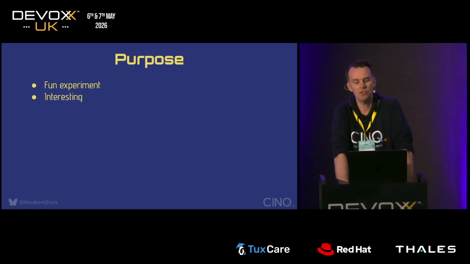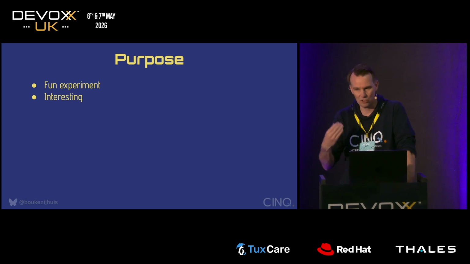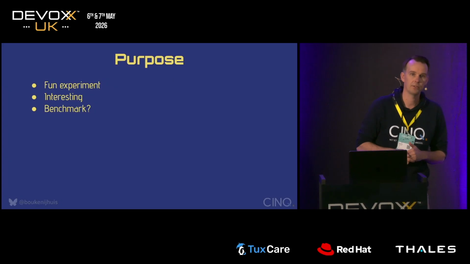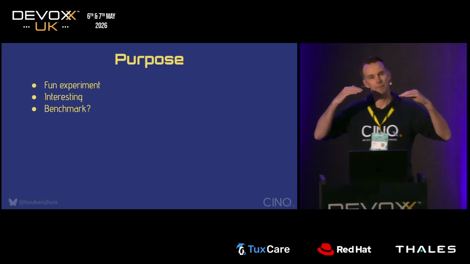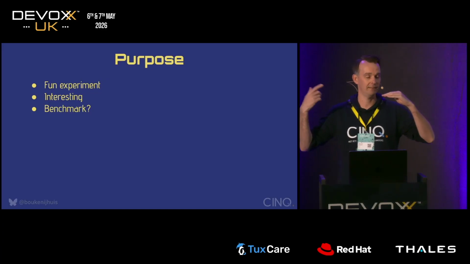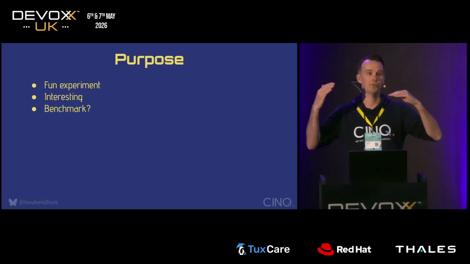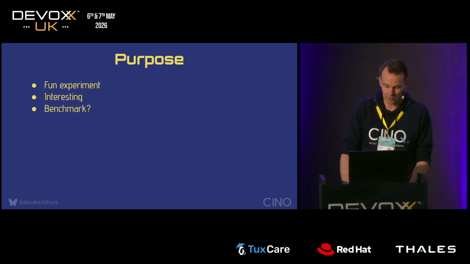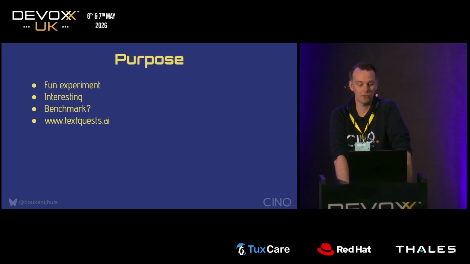I think it's interesting to see how well LLMs can solve problems, how well they play text adventures. It says something about the problem-solving capabilities of LLMs. So I toyed with the idea of creating a benchmark. So how would it work? You take a game, you take an LLM, you let it play 10 times, and then you get a score, the average score. You take a different LLM, play it 10 times, different average score, and now we can rank the LLMs on how well they play the game. I was too late. There's already a website called textquests.ai, and it does exactly this. It ranks LLMs on how well they play text adventures.